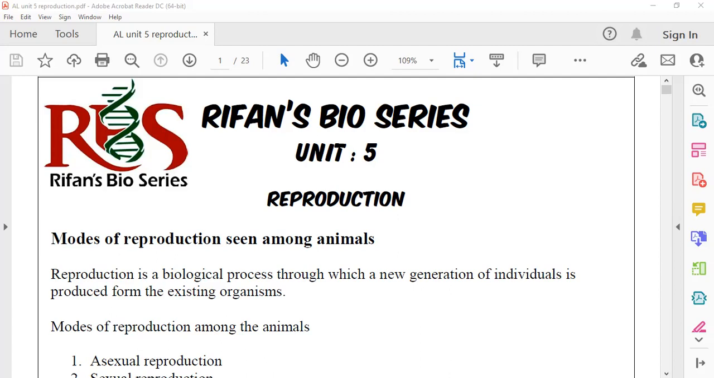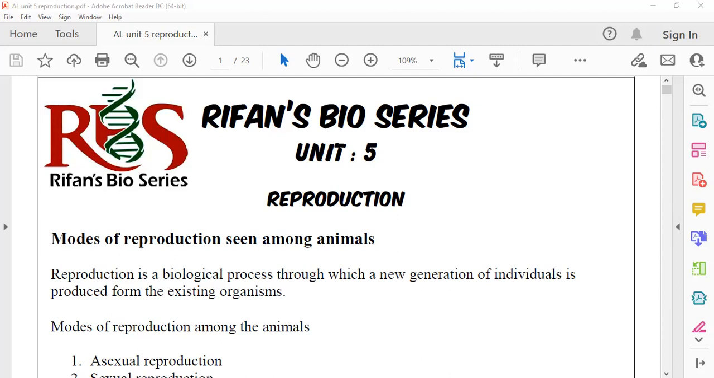the general definition for reproduction is given to you. It is telling it's a biological process through which a new generation of individuals is produced. Whether it is sexual reproduction or asexual reproduction, never mind, a new set of organisms are produced, and the production of the new set of organisms ensures the continuous existence of a species.